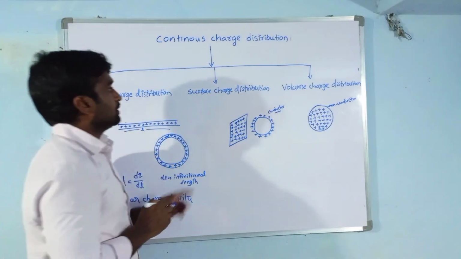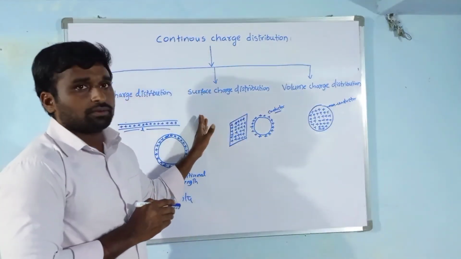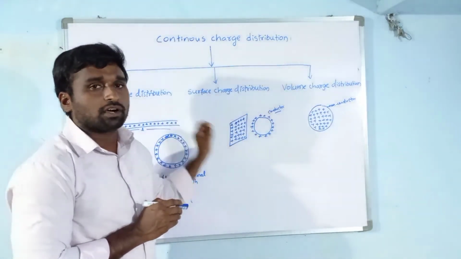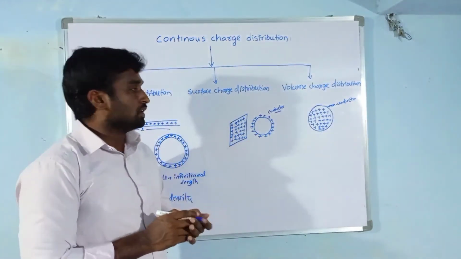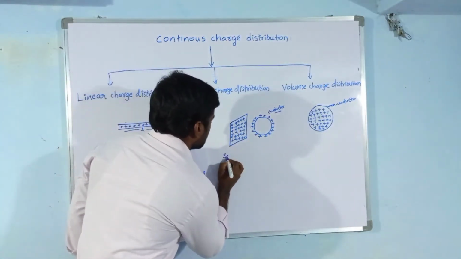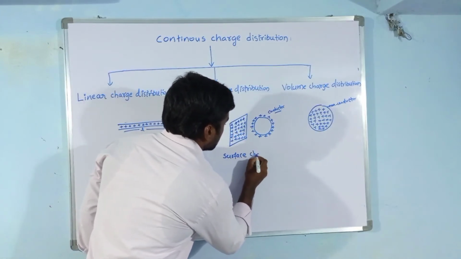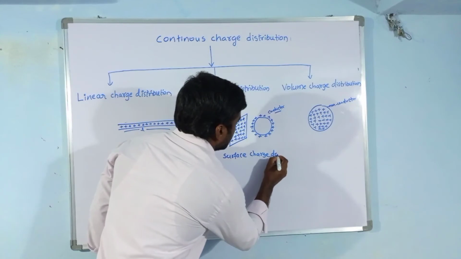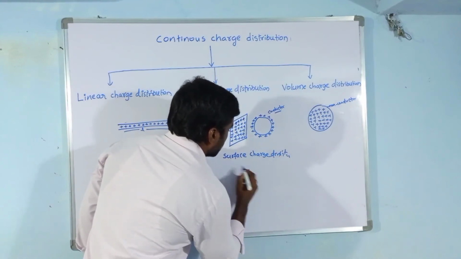Now come to surface charge distribution. In this kind of charge distribution, charge can be calculated in terms of surface charge density. What is surface charge density? This is indicated by sigma.